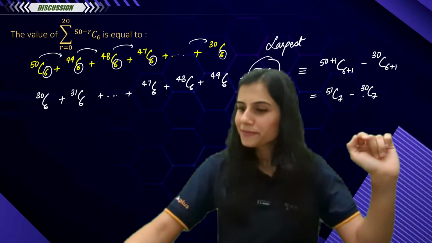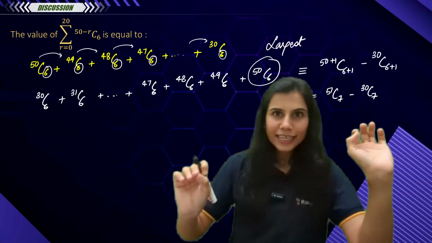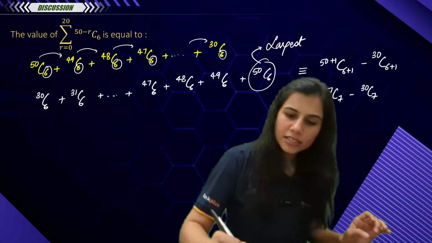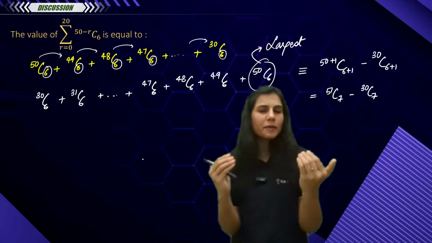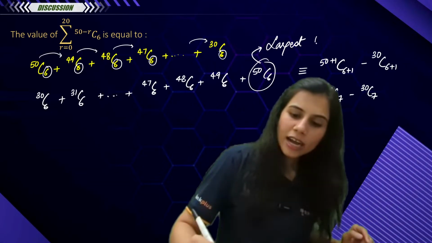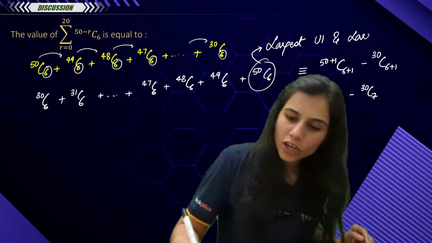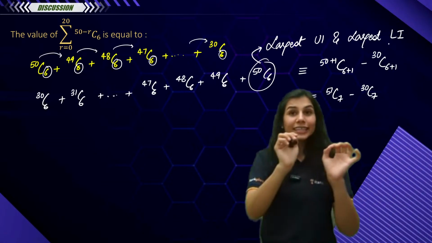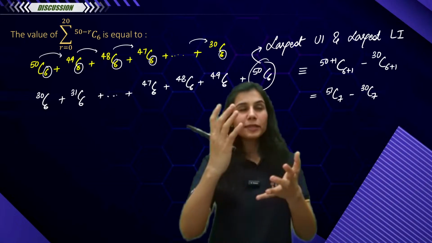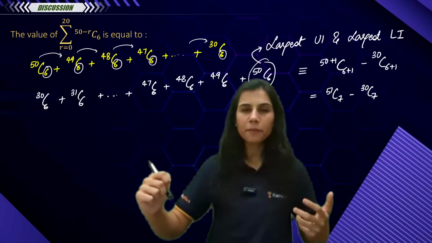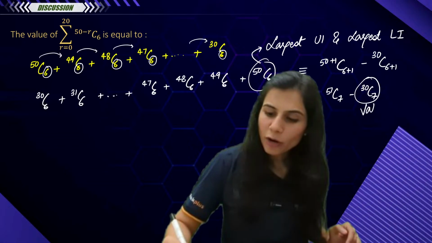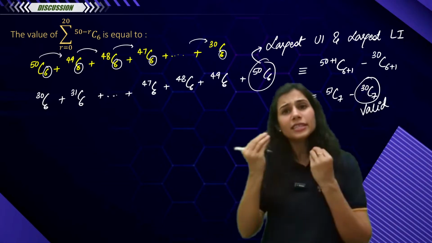Tell me, is this cool? So this is from the direct result. This is your largest binomial coefficient. When I say largest binomial coefficient, I mean largest upper index and largest lower index. Now, when you directly applied the result of (M plus N plus 1) C (R plus 1) minus M C (R plus 1), when you wrote M C (R plus 1), which is 30C7, you found out it's a valid quantity because 7 is less than 30.